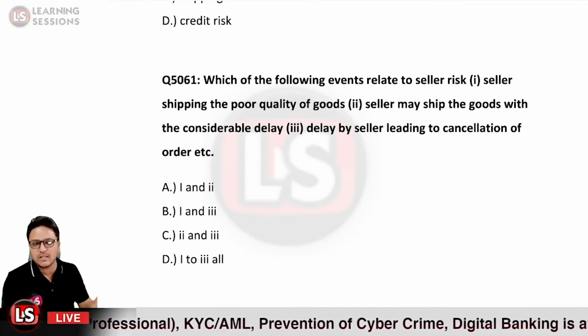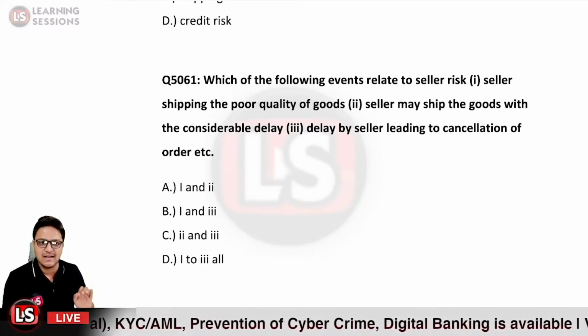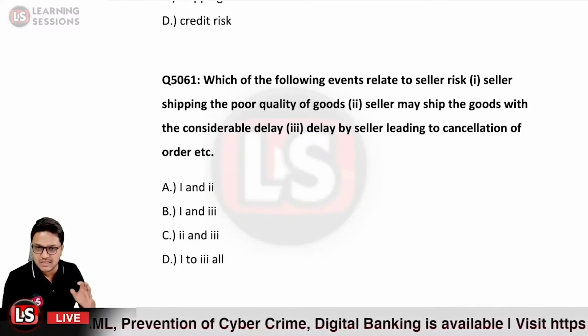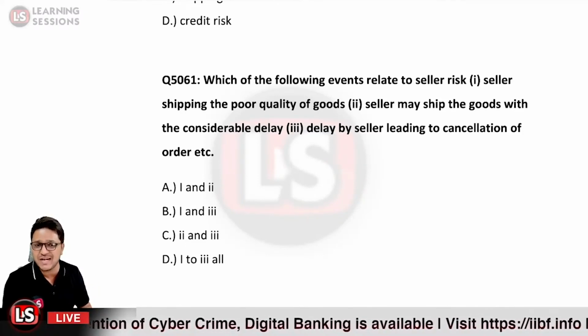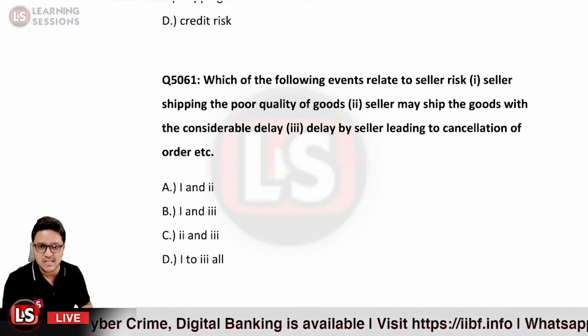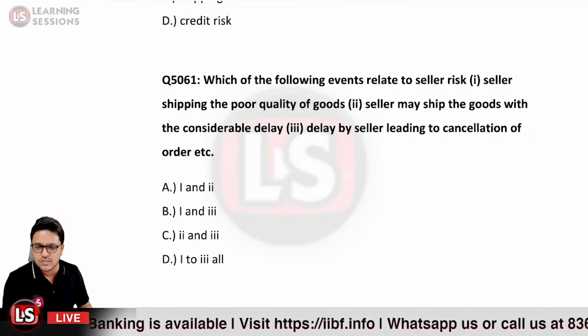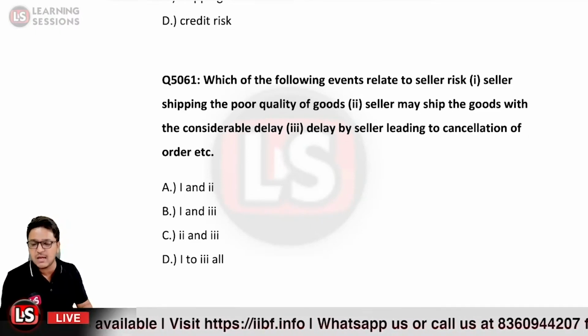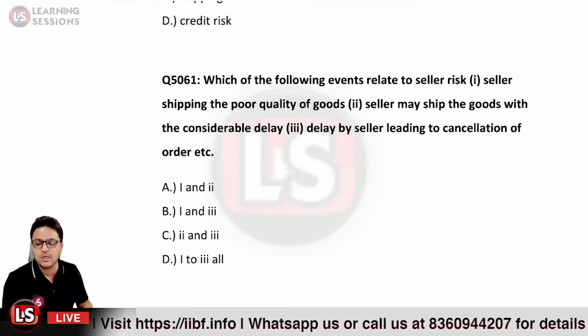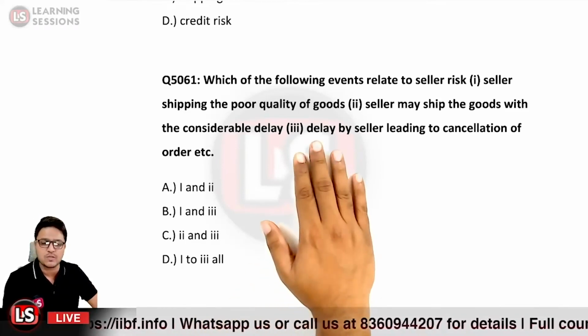So kindly look at the first statement. It says seller shipping the poor quality of goods. If the seller is shipping inferior quality goods, that is related to seller risk itself, because the buyer has not ordered inferior quality goods. So that is basically a risk imposed on the buyer due to the seller itself. So it is related to seller risk.